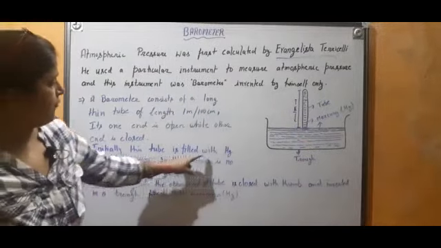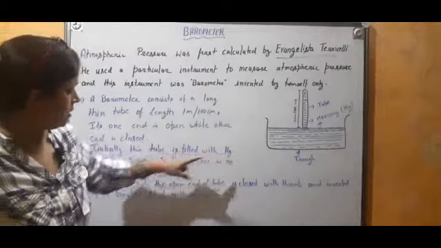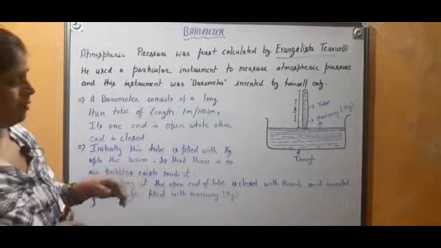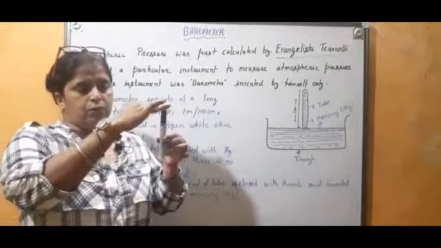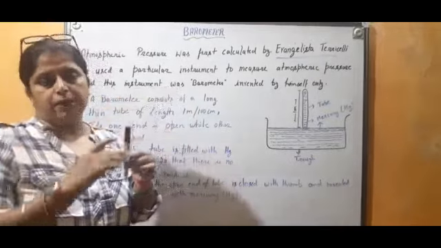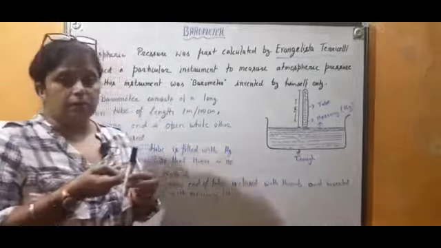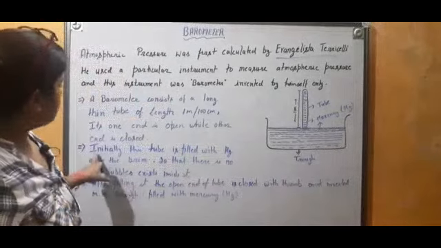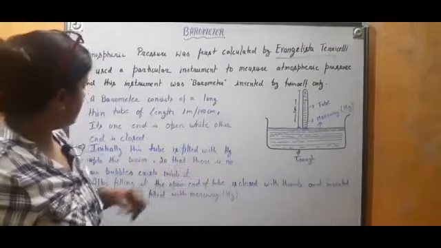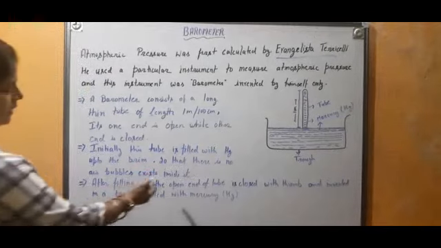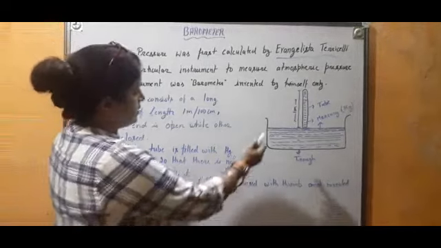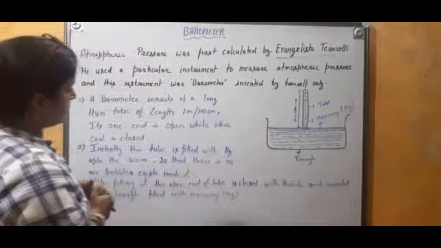Initially this tube is filled with Hg, pure mercury, up to the brim. We will fill that tube up to the brim, meaning completely filled with mercury, so that there is not a single air bubble there. Initially this tube is filled with Hg up to the brim, so that there are no air bubbles inside it. Okay, then what?